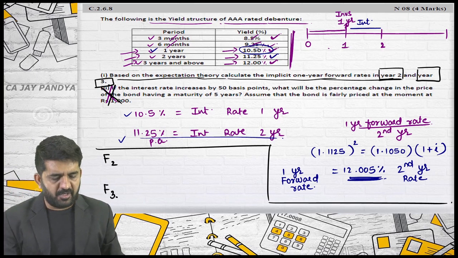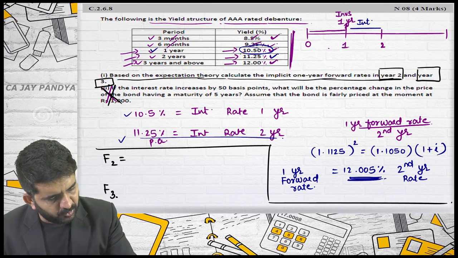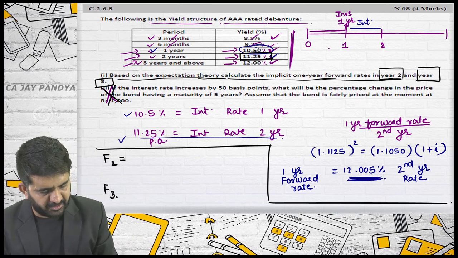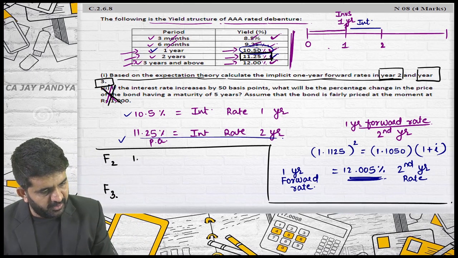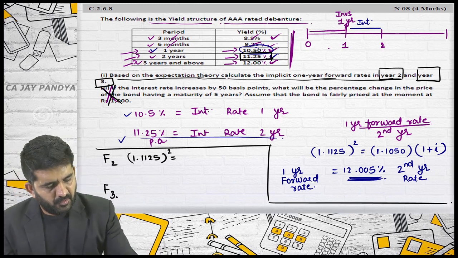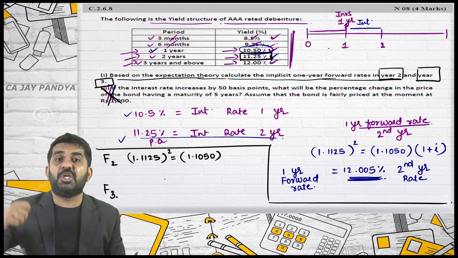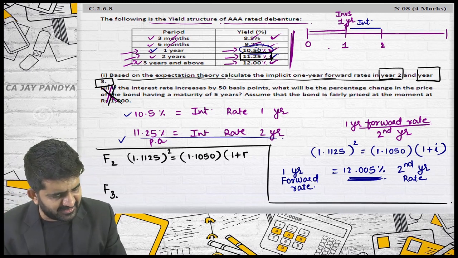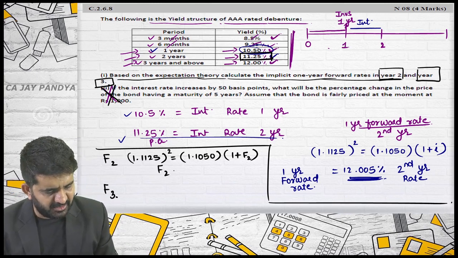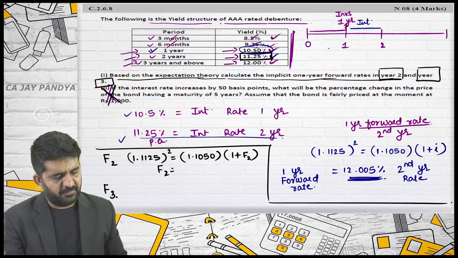Let me find out forward rate for second year first. Alright. Forward rate for second year, I need to take a 2 years rate. Original way in which we were solving the question: 1.1125, a 2 years rate, raised to 2. On right hand side, 1 year rate 1.1050, first year rate, and second year rate. I have already solved this in yesterday's lecture. Forward rate for second year is coming at 12%.